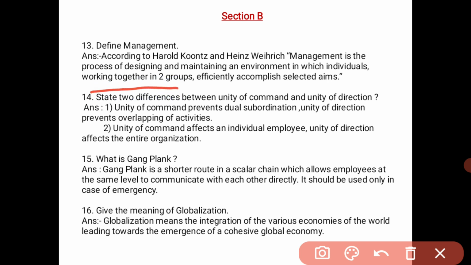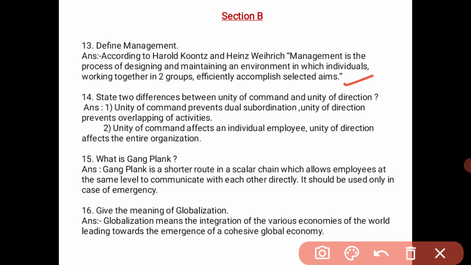Management is one of the processes which helps to design and maintain an environment in which individuals working together in groups efficiently accomplish the selected aims. The individuals are made to work together to reach the aims of the organization. That is what Harold Koontz says. This is one of the definitions.